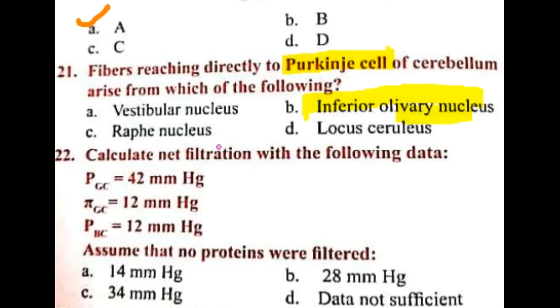Next, the next question is: calculate the net filtration with the following data. We will have to calculate the net filtration. Pressure in the glomerulus is equal to 42 millimeters of Hg. Then osmotic pressure in the glomerulus is 12 millimeters of Hg. Pressure in the Bowman's capsule is given as 12 millimeters of Hg. Assume that no proteins are filtered. Then what is the value? So we will do it.